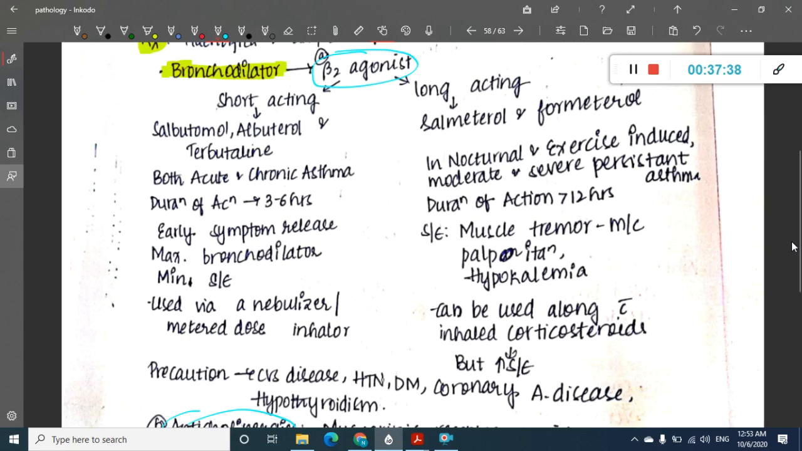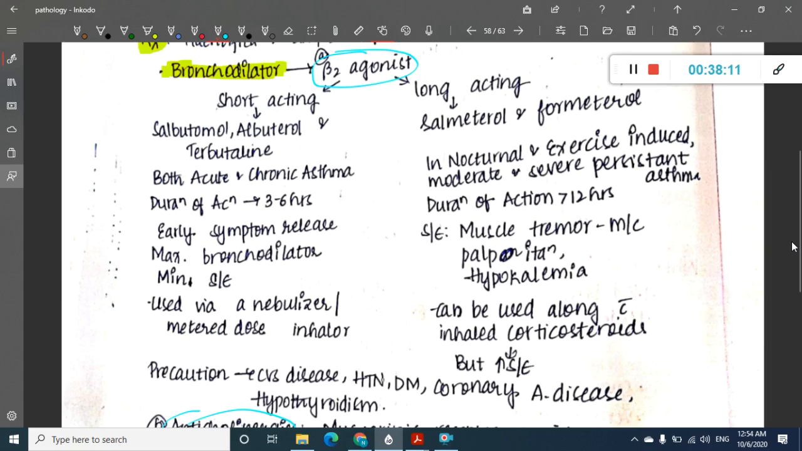These can also be given, because these are long acting. These can be given if there is any nocturnal or exercise induced asthma, because in nocturnal asthma you can't ask the child to get up every 3 to 6 hours and take the drug. Instead, if the duration of action is more than 12 hours, it is feasible for the child to take the drug. So in nocturnal or exercise induced asthma, you will ask the child to take salmeterol or formoterol, which are long acting beta-2 agonists.